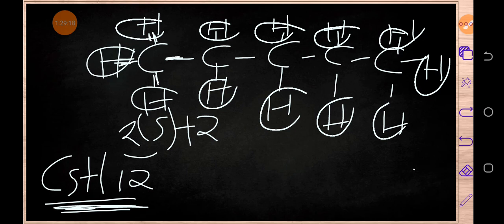There is no space where we can put another bond because it has reached its full. As you can see right over here, this one has got these 4 bonds. Also, this one has got these 4 bonds. So these are saturated. When we talk of something which is saturated, we are just talking about something which is full.